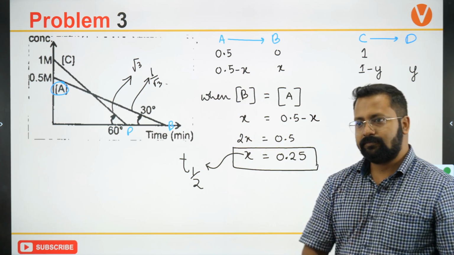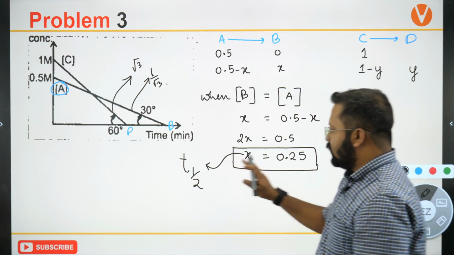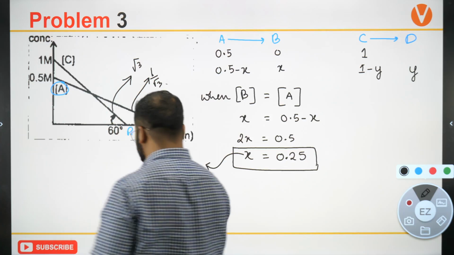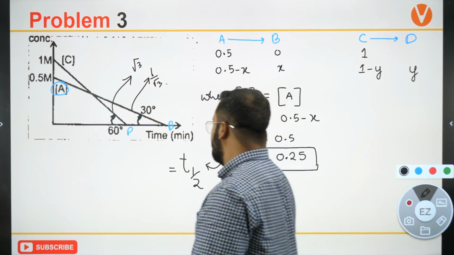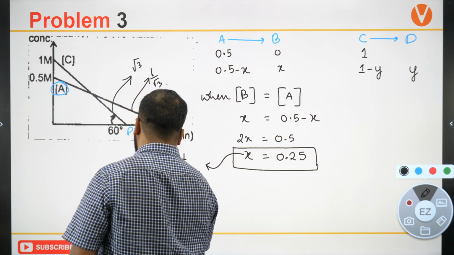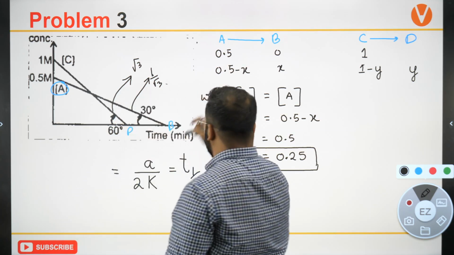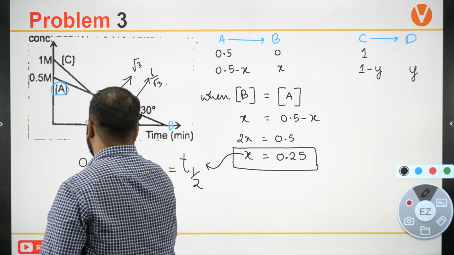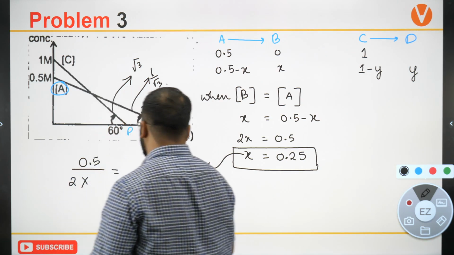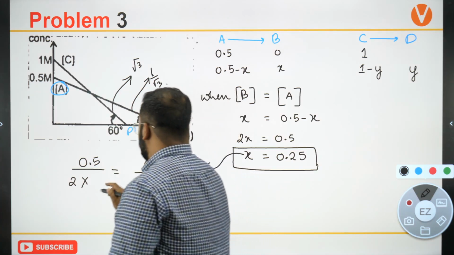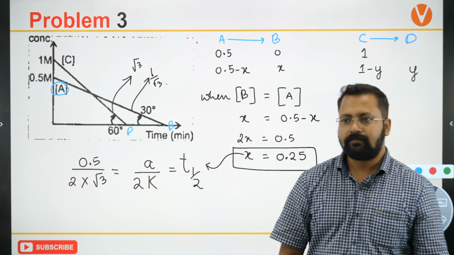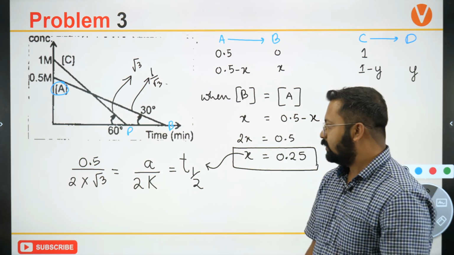Is that clear? Now, what is T half for this? ये time कितने के बराबर है? What is the magnitude of this particular thing? Can I write it as A upon 2K? And A value is given as 0.5 by 2 times K value is √3. लिख सकते हैं? बताइए.